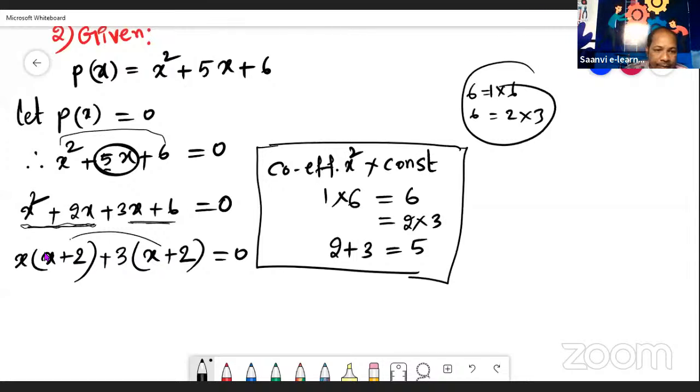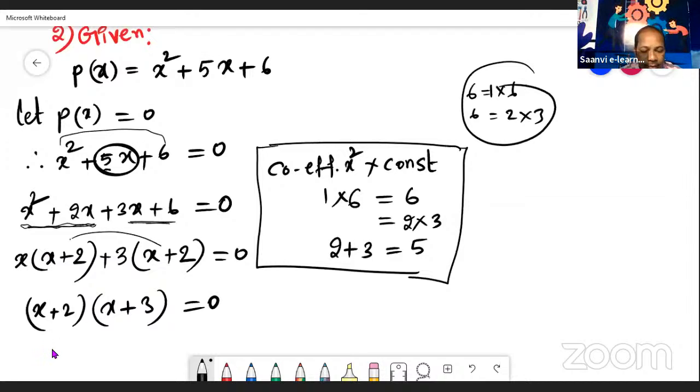So here we have got same values x plus 2 in the bracket. Here x plus 2 double is there, so take x plus 2 again common. When we take common x plus 2, what is the remaining factor? Here x is there, here plus 3 is there. It means the remaining factor is x plus 3, right? That is equal to 0. It means the factors of the given polynomial are x plus 2 and x plus 3.